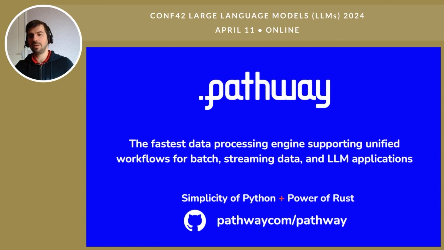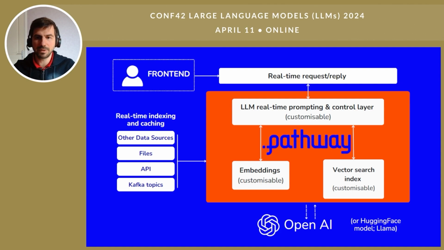to do batch and streaming data, which is made to allow LLM applications to work on real-time data. So it's a Python framework, but there is a scalable Rust engine behind it. So it will look like that. Pathway will handle all the calls to OpenAI. So it will handle the embeddings and the vector index search, and also the prompting.